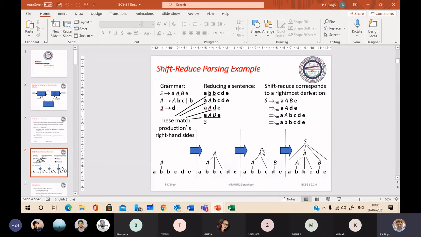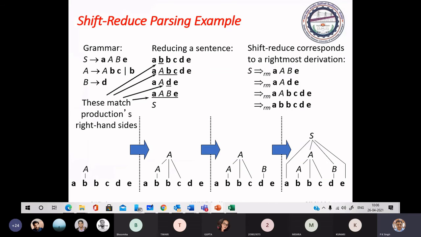See this. Suppose this is the grammar and this is the stream of tokens produced by the string that is to be parsed. We scan the stream of tokens from left to right for a match of the right side of a production.